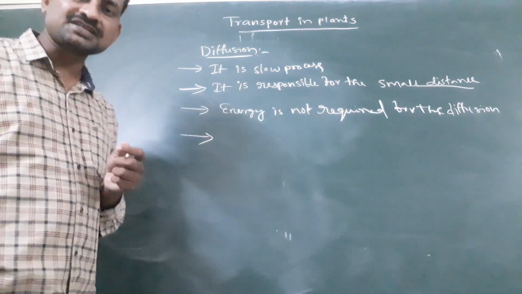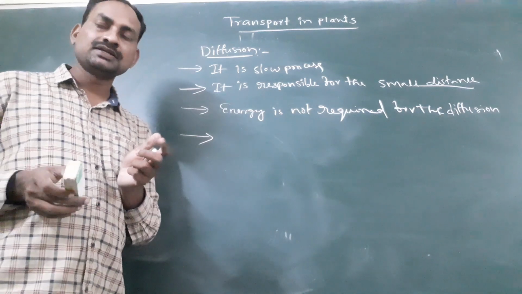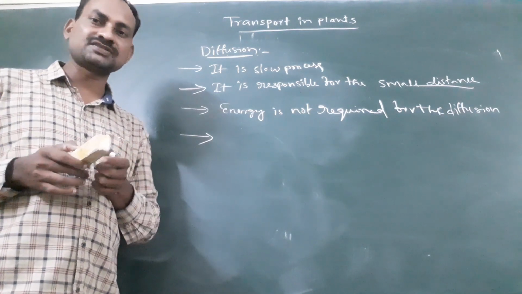Diffusion does not require any biological system. It occurs outside biological system also.